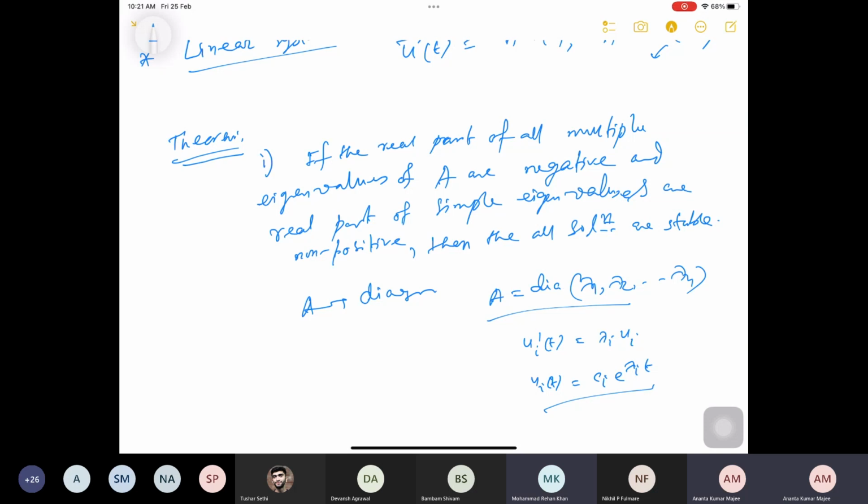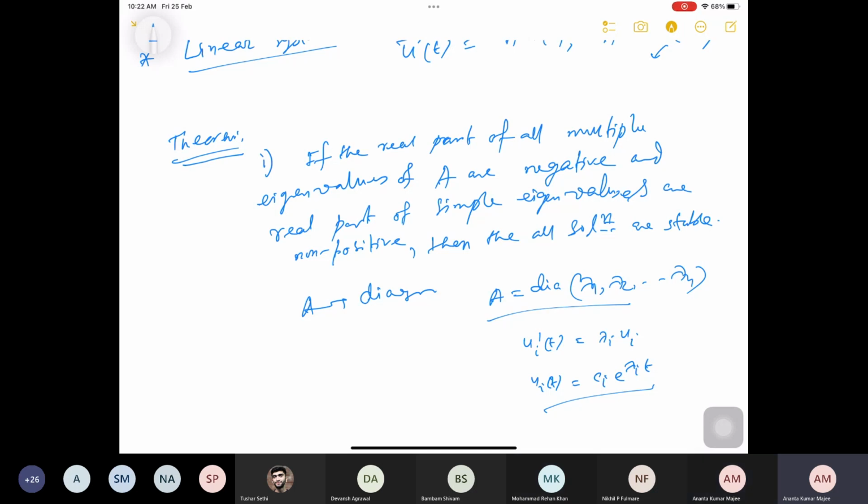I did not understand the real part. You are saying multiple eigenvalues? I'm asking what the statement means: the real part of all multiple eigenvalues of A. Yeah, so that depends on two things. If it has multiple eigenvalues, that should be negative. And if it is a simple eigenvalue, that may take zero. I did not get it, sir.